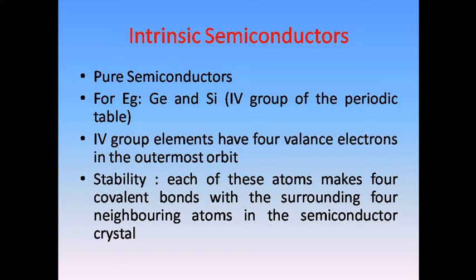Intrinsic semiconductors are also called pure semiconductors. The examples for intrinsic semiconductors are germanium and silicon. Both of them belong to the fourth group of the periodic table. The fourth group elements have four valence electrons in the outermost orbit. These four valence electrons in the valence orbit make four covalent bonds with the neighboring atoms.